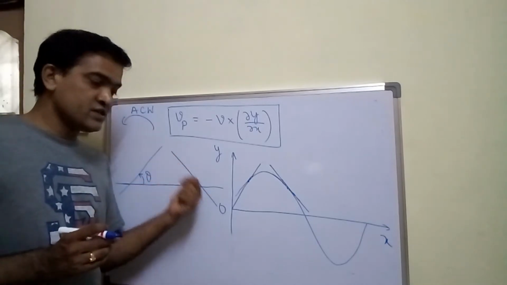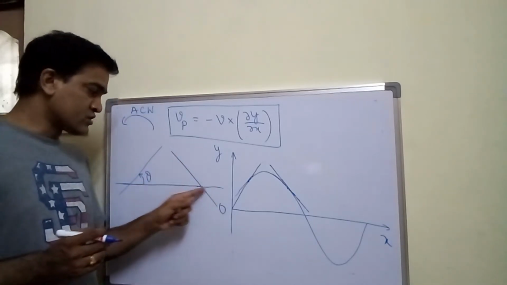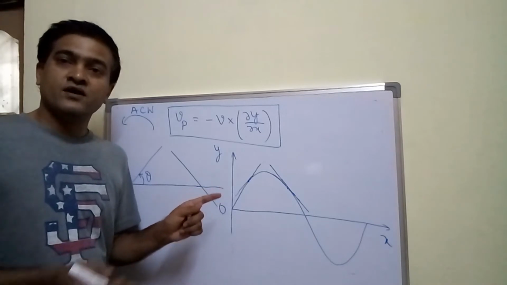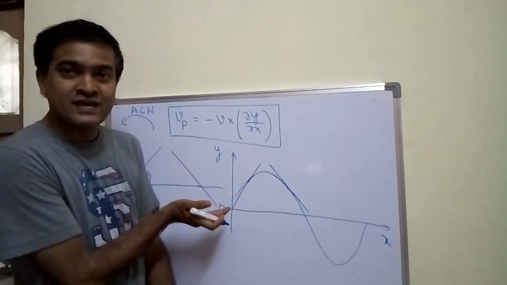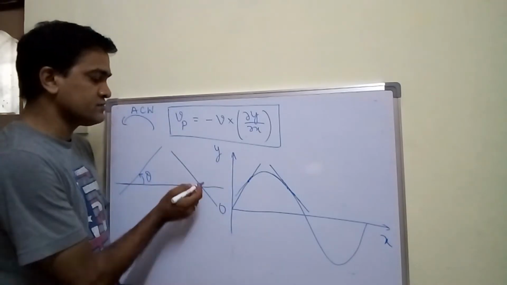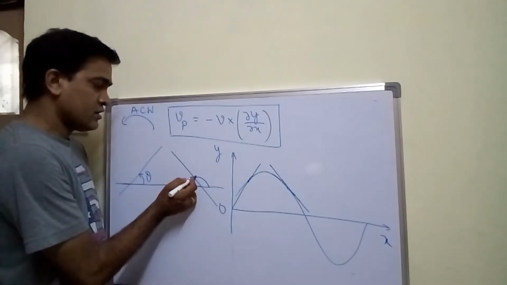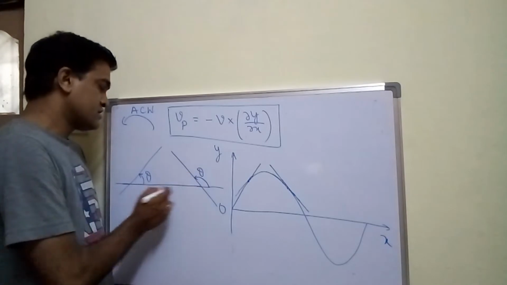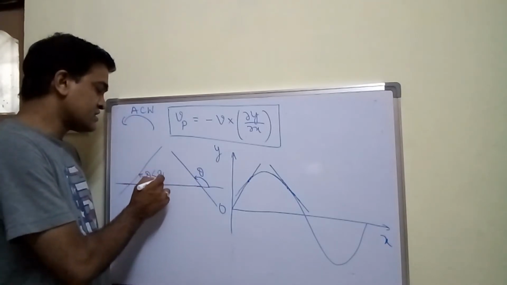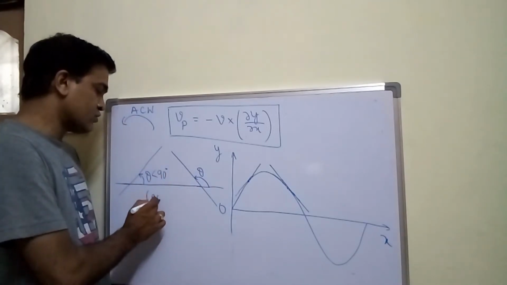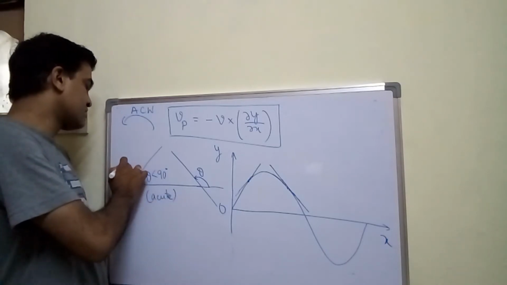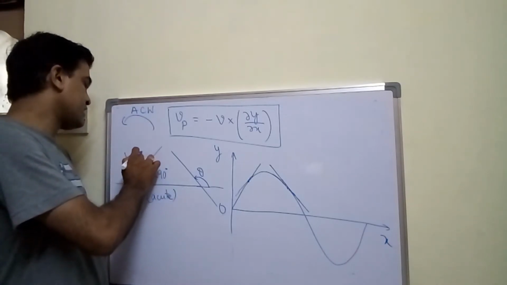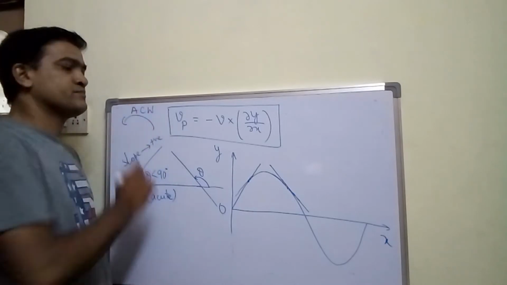And in this case, you see this line is also touching the horizontal line. With respect to this horizontal line, if you measure the angle in the anti-clockwise direction in this way, now if you look at this angle, here theta is less than 90 degrees, called acute, then I can say that slope is positive.